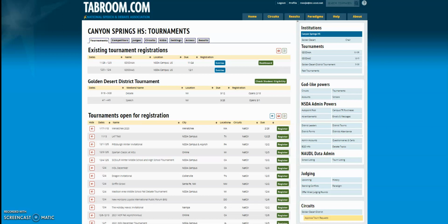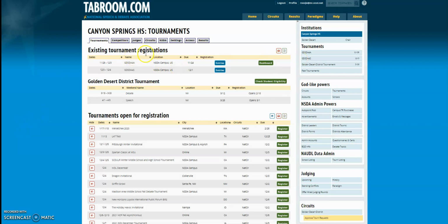Hello, Golden Desert. We are going to take a look at how to find the tournament homepage, because we had a lot of questions at the last tournament that can be answered if we spend some time looking at the tournament's webpage. So when you log into tabroom.com, you'll probably see a layout a little bit like this.